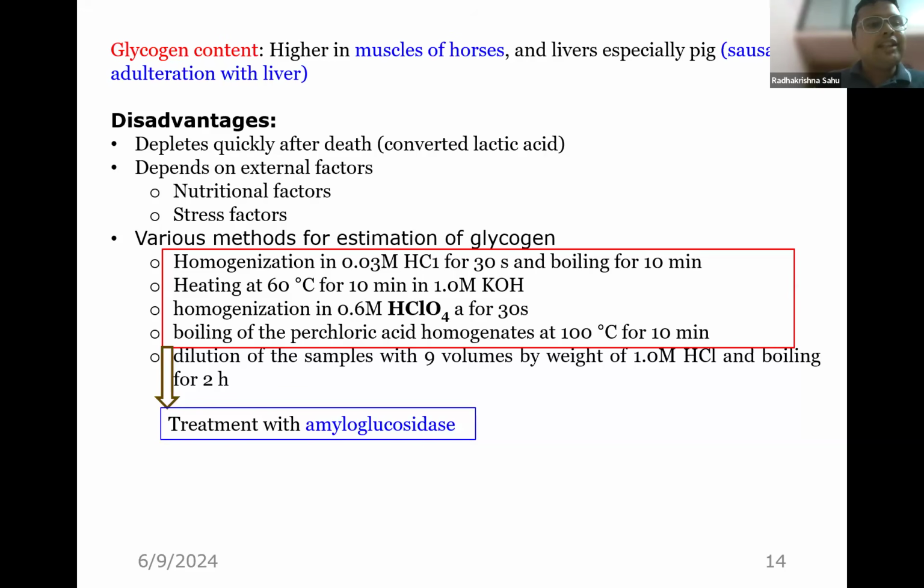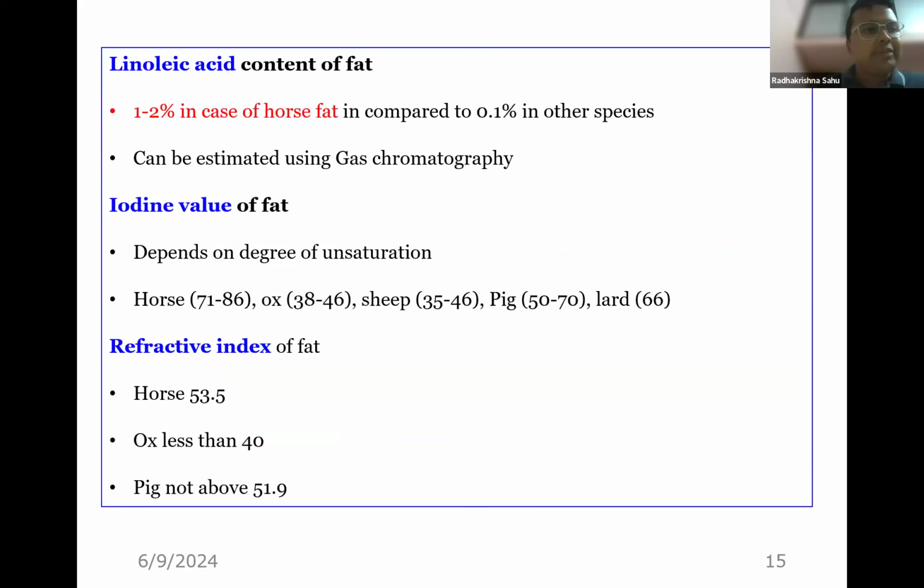There is some inherent disadvantage in glycogen estimation, because glycogen quickly depletes after death, as it is converted to lactic acid, and there are other external factors such as nutritional factors. If the animal is malnourished, definitely the glycogen content is going to be low. Similarly, if the animal is stressed, glycogen is going to deplete very quickly. Therefore, it is also not of great value. I have attached a method for estimation of glycogen, to which I am not going deeply. Those who want to estimate can take it as a reference document. Similarly, some other chemical analyses are there.